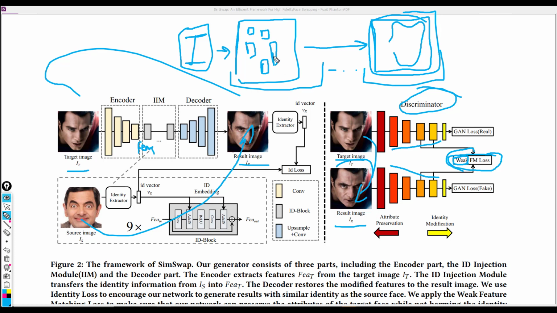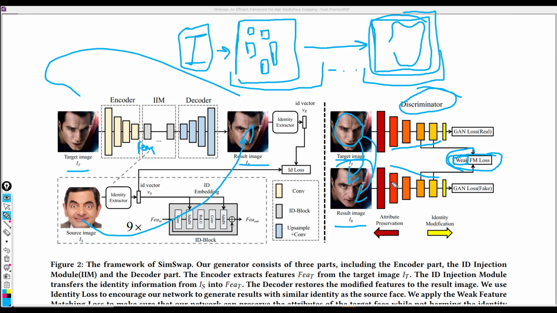So if we have a loss where we're trying to ensure that the low level features in the target image and the resulting image are matching, then we'll tend to have the ID of the target image being passed on to the output image.